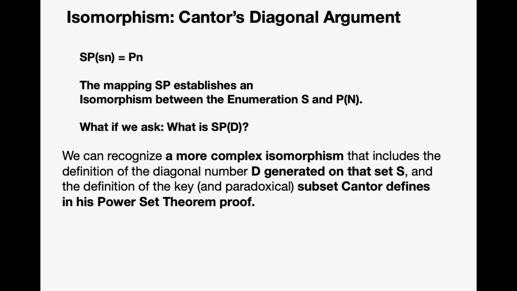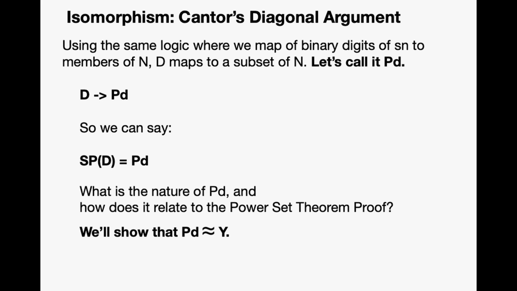What if we ask, what is the image of D under SP? What is SP of D? We can recognize a more complex isomorphism that includes the definition of the diagonal number D generated on that set S, and the definition of the key and paradoxical subset Cantor defines in his power set theorem proof. Using the same logic where we map the binary digits of Sn to members of natural numbers, D maps to a subset of n. Let's call it PD. So D maps to PD, and we can say that the image of D under SP is equal to PD.